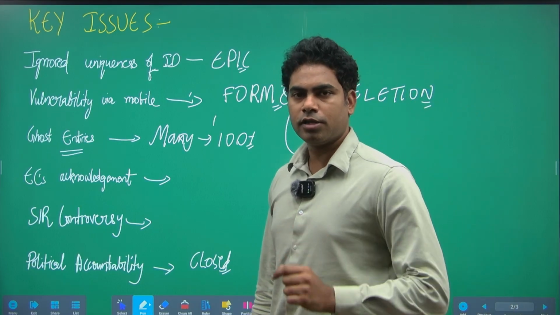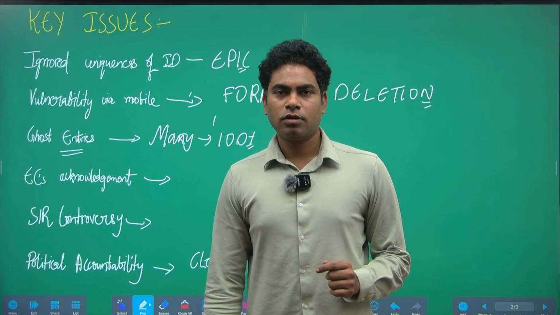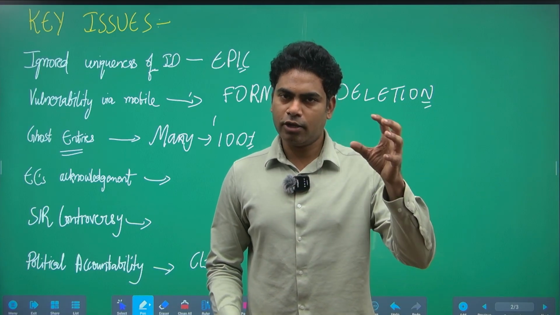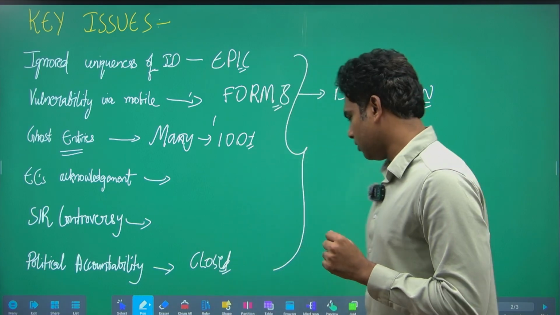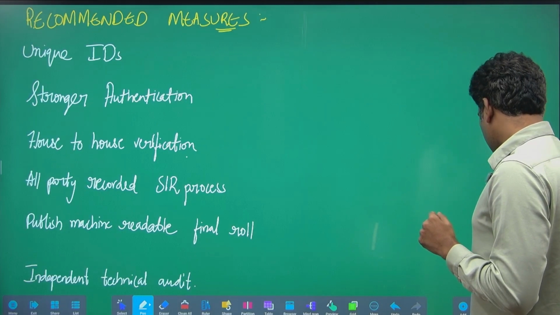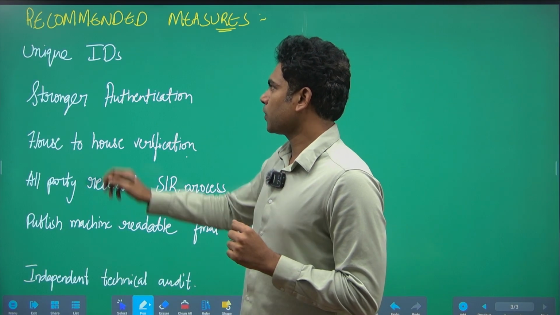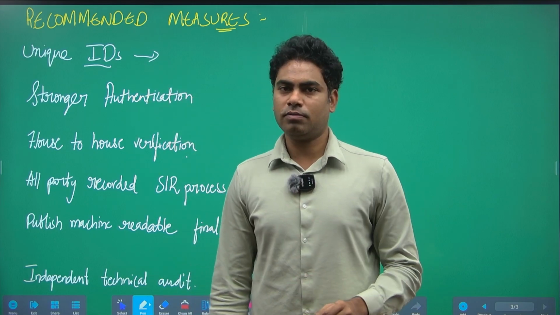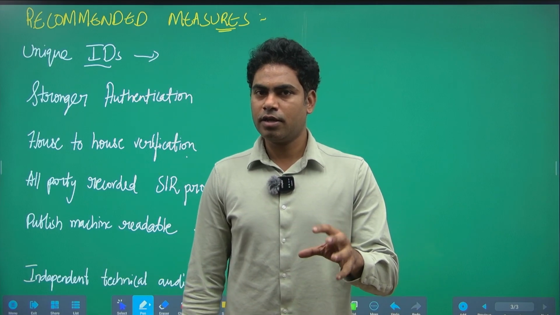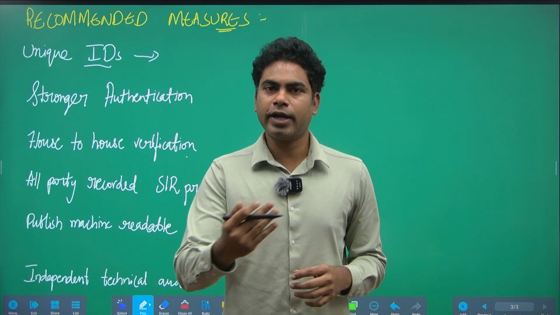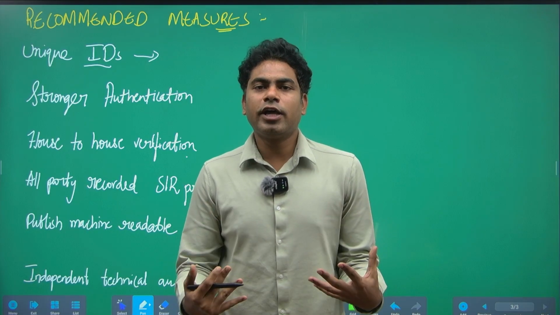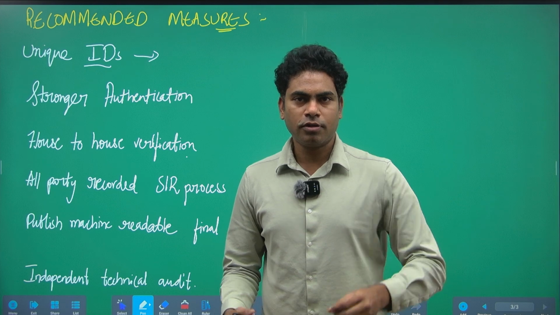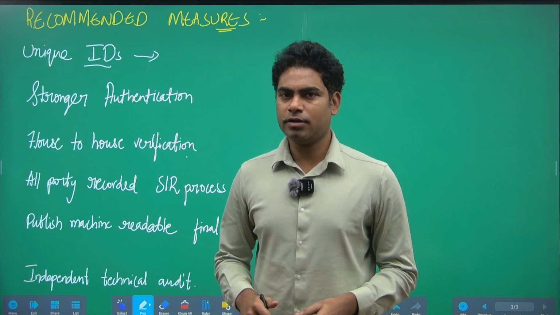Now, what are the recommendations that we are supposed to take into consideration so that we could improve the electoral roll management? That we are going to see as follows. Firstly, we have to ensure that unique IDs are given to each and every individual. Right? We have already seen that we are capable of giving unique IDs. We have advanced data techniques so as to ensure that every individual has a unique ID.